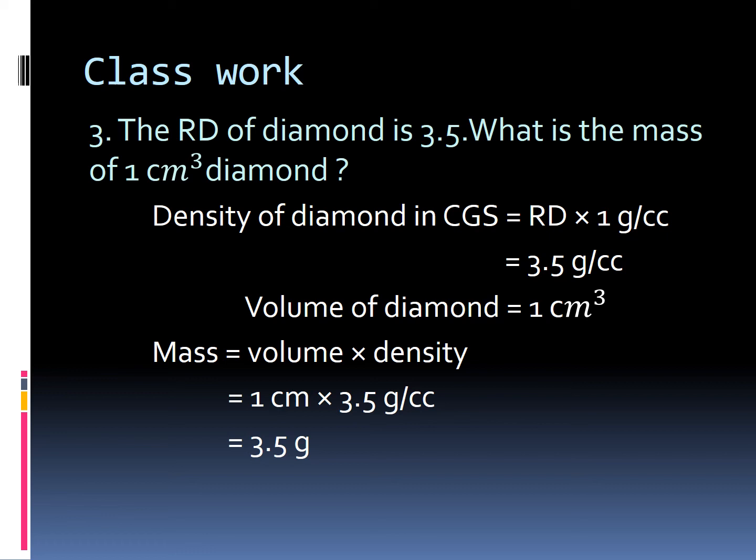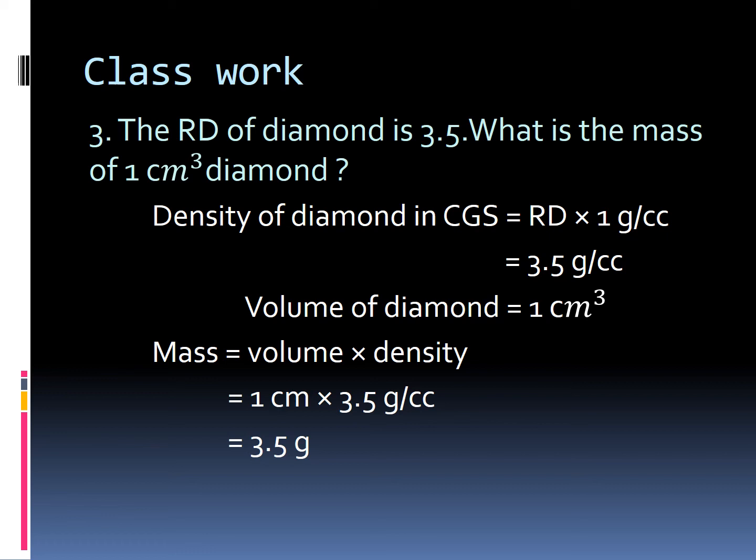We have the relative density in the question. So 3.5 into 1. What is the answer? 3.5 gram per cc.